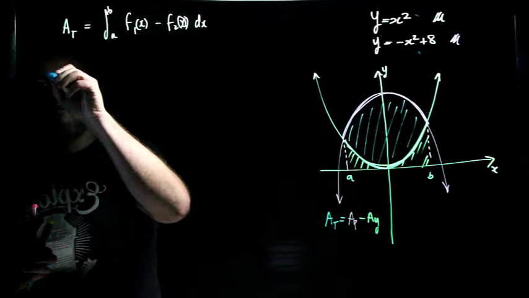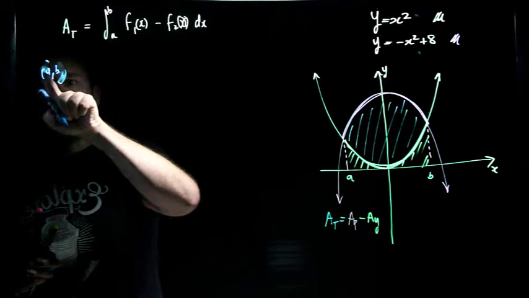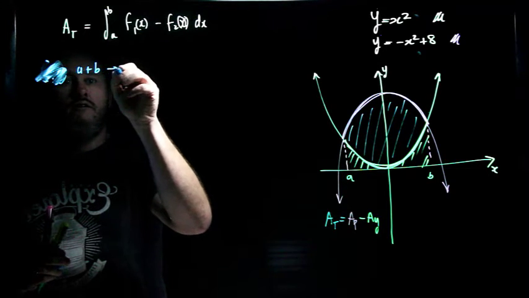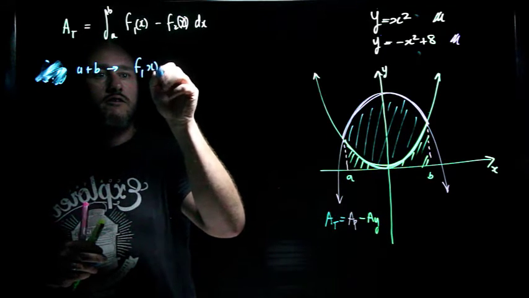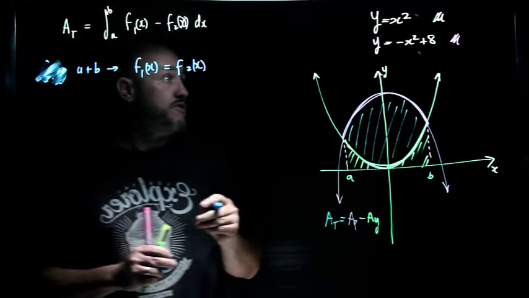So to find a and b, well, I shouldn't have really written that as a coordinate. Let's just rub that out. A plus b, I have to do this. I have to let f1 of x equal f2 of x, and that will give me my points of intersection.